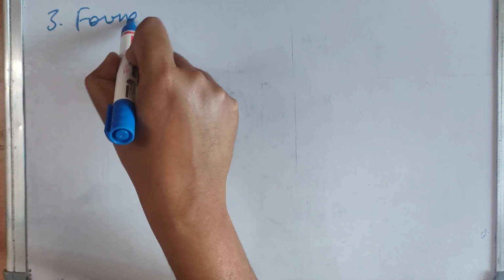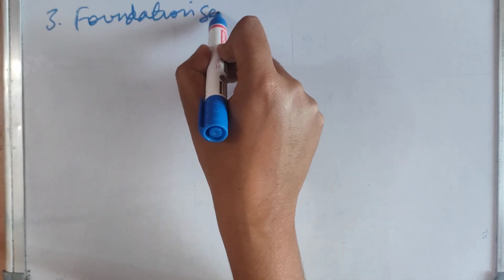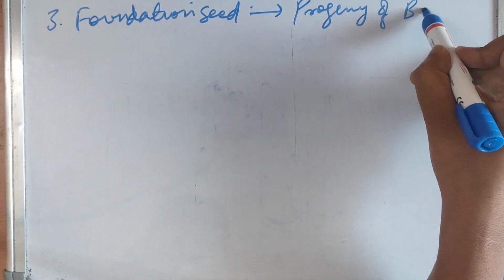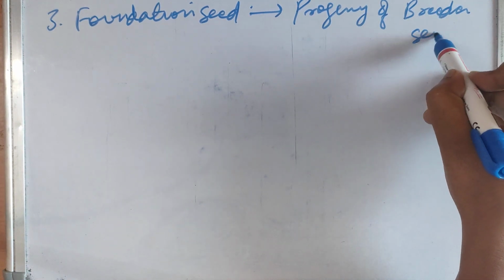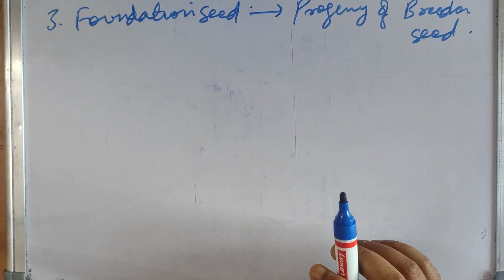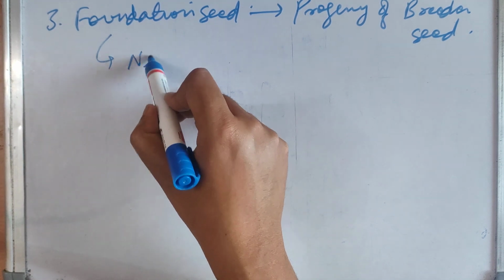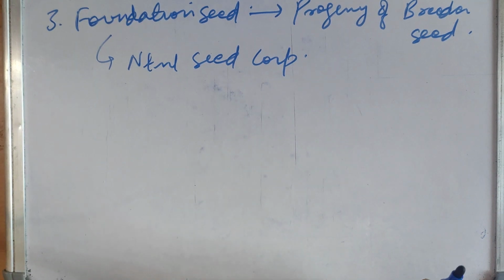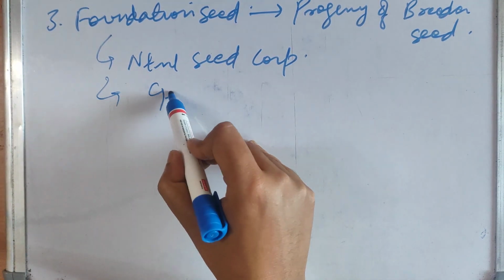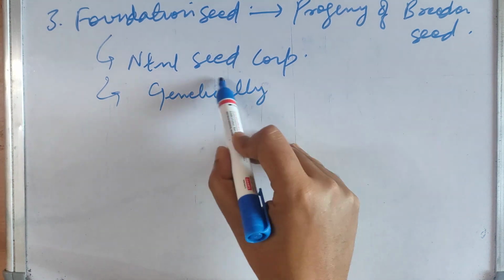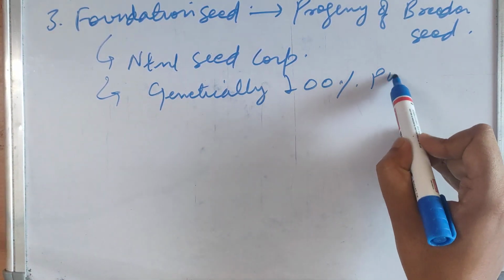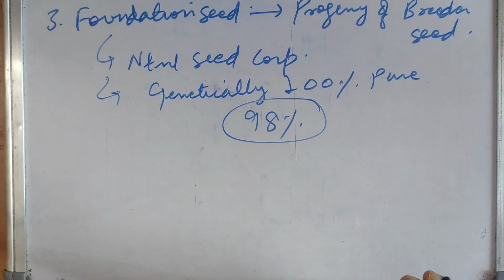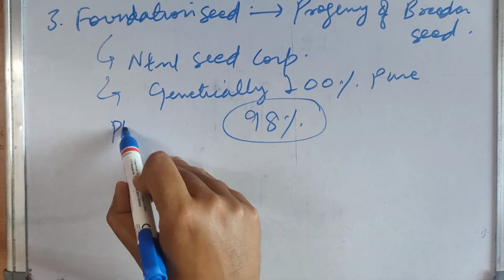So thirdly, that is foundation seed. It is the progeny of breeder seed. It is produced by the National Seed Corporation under strict supervision. It is genetically 100% pure, but physical purity is about 98%.